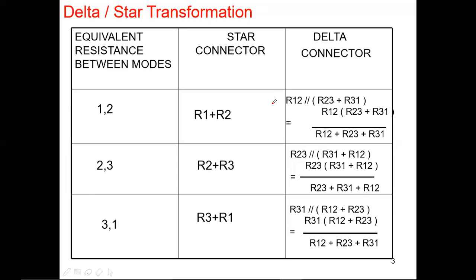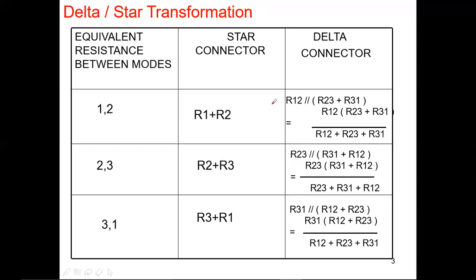You need to be clear on that point. That's what I said just now. For the two circuits to be equivalent, the resistance measured between any two of the terminals A, B, C, or 1, 2, 3 must be the same in the two cases.